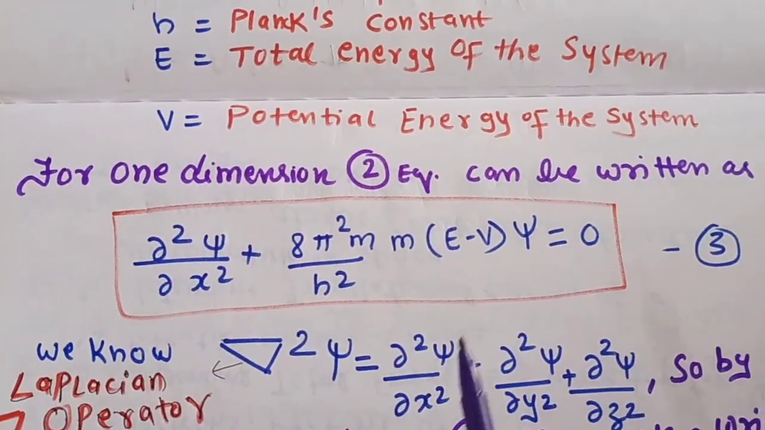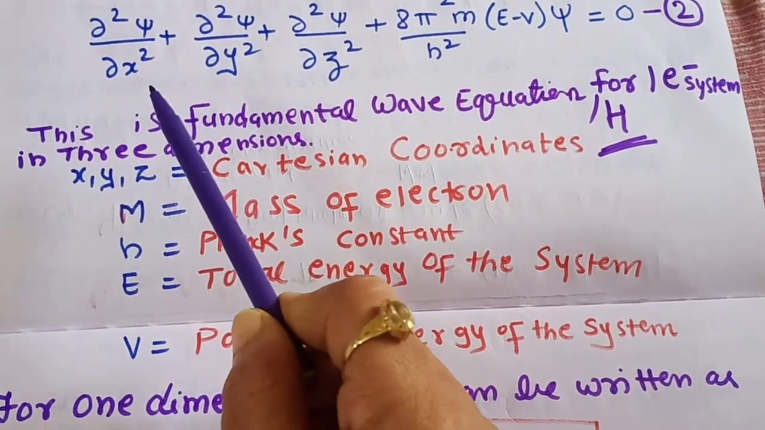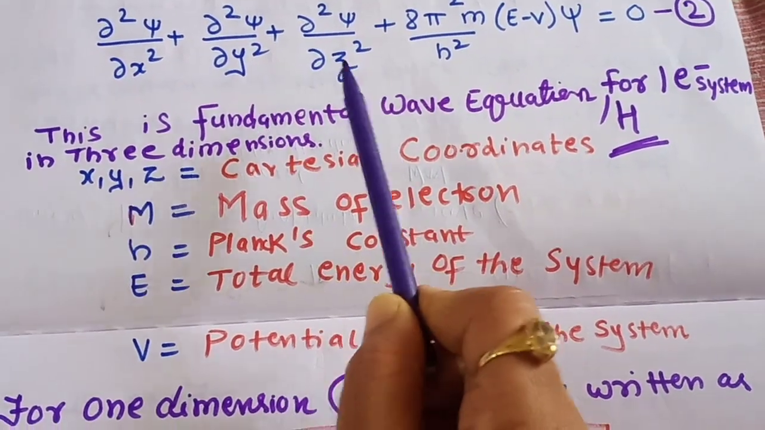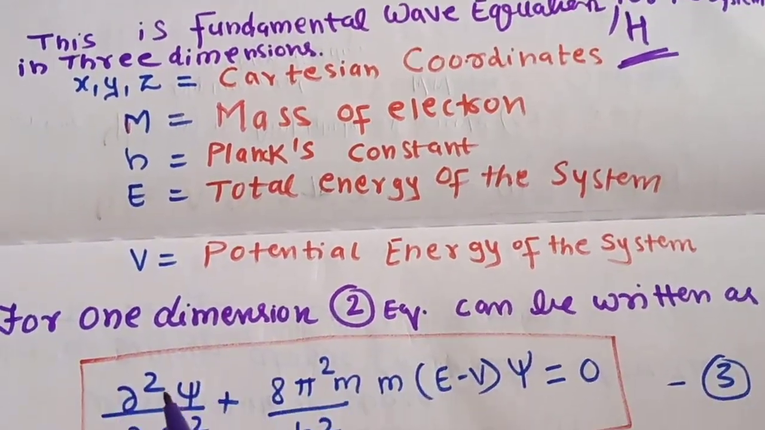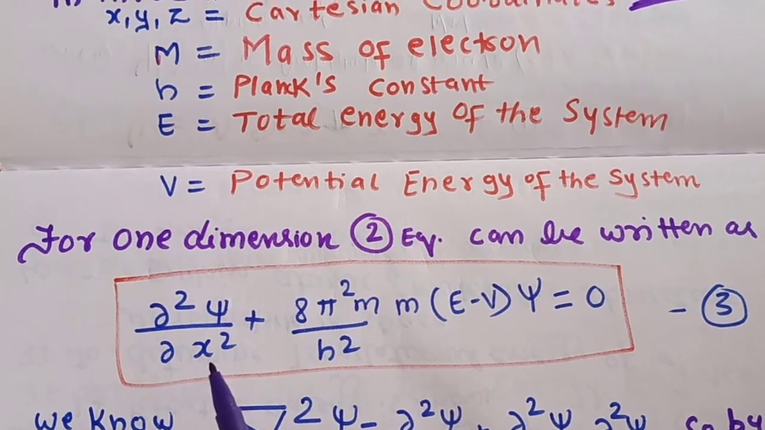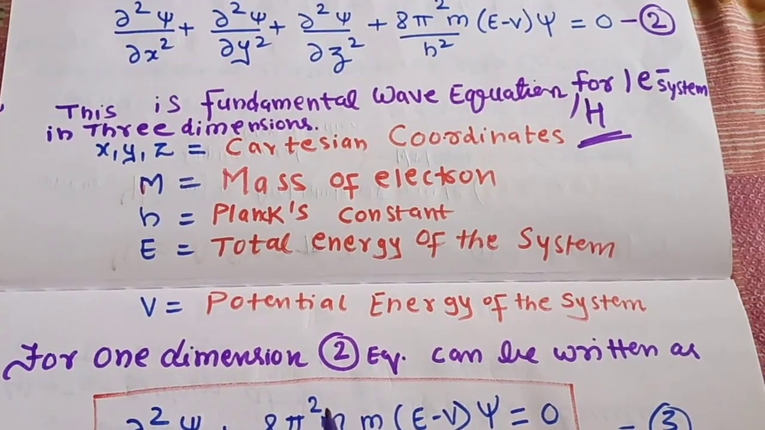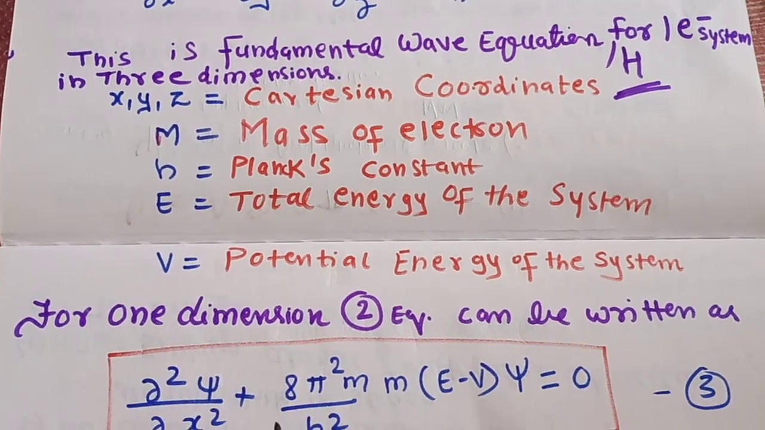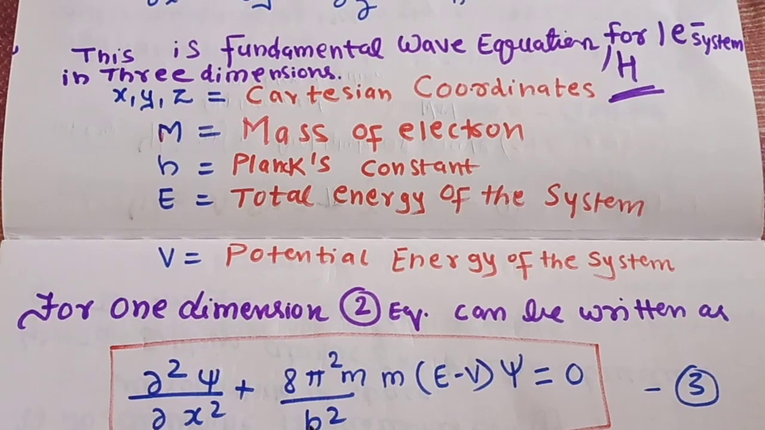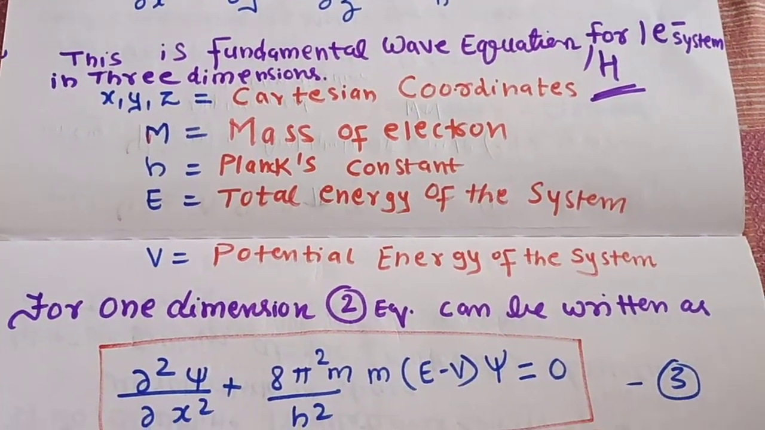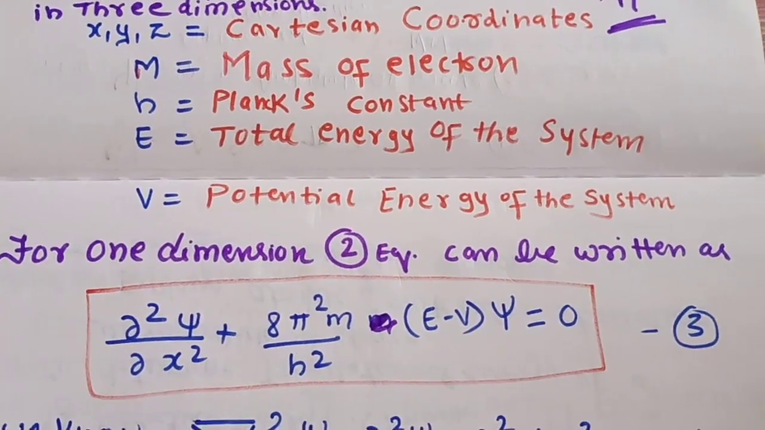For one dimension also we can solve this equation. If we are writing it for three dimensions, we will consider x, y, z. But if we are talking about one dimension, we will only solve this for the x-axis. So for one dimension, this equation can be written as del square psi upon del x square plus 8 pi square m upon h square into E minus V psi equals 0.